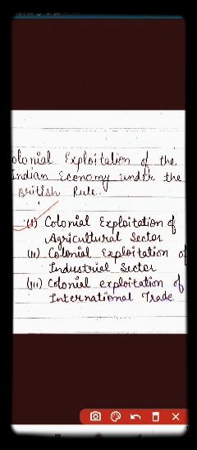First is colonial exploitation of the agricultural sector. Second is colonial exploitation of the industrial sector, and third is colonial exploitation of international trade. Colonial exploitation of the agricultural sector: agriculture was exploited through the zamindari system.